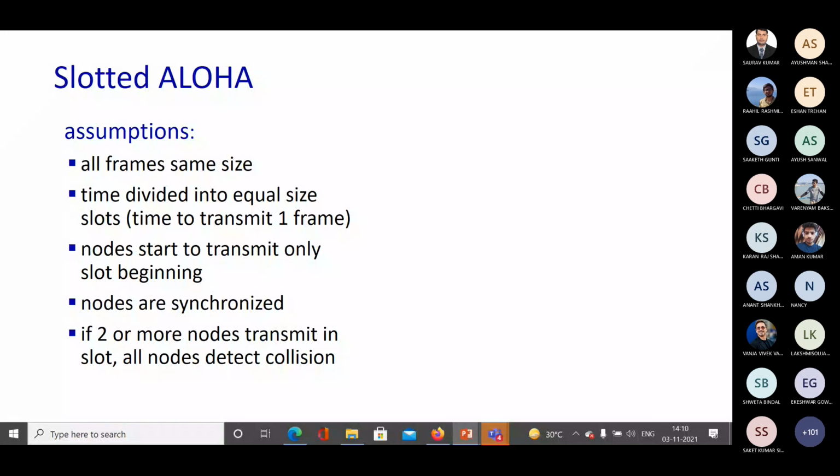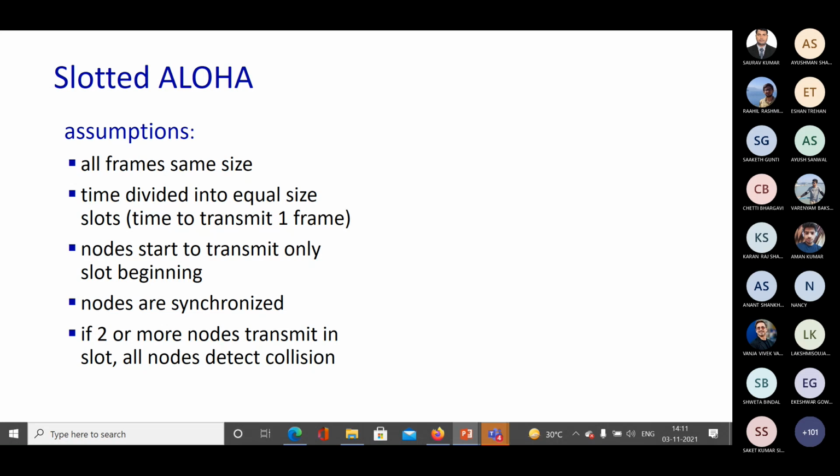We are assuming that nodes are synchronized. Sorry, this is not about knowing which time slot is used by whom. The synchronization is that time slot synchronization is there with everybody. Everybody knows that this is time slot 1 for everybody, time slot 2 is the same for everybody, and so on.